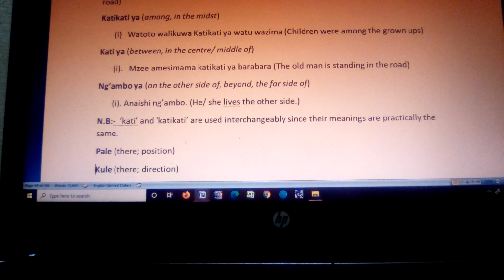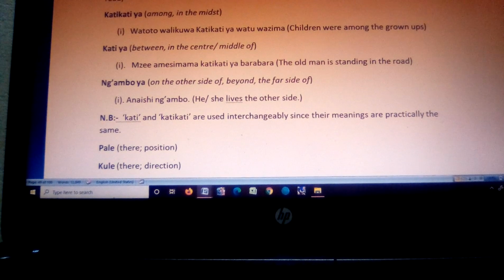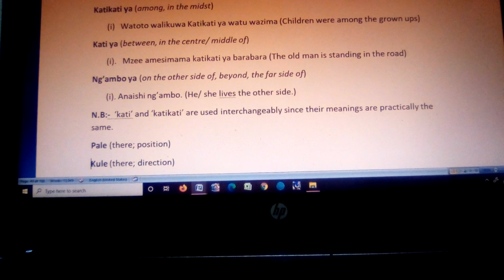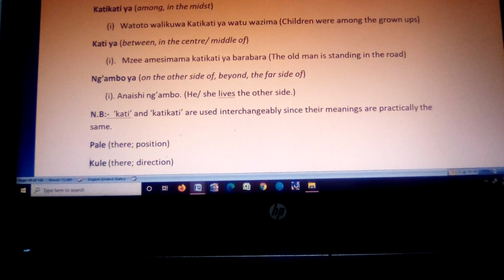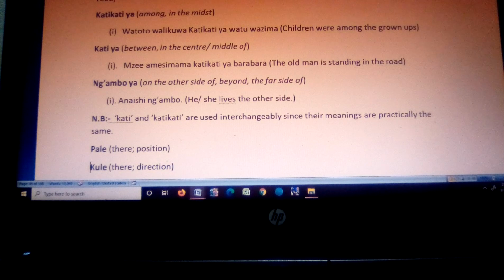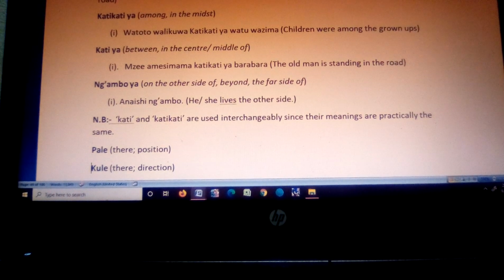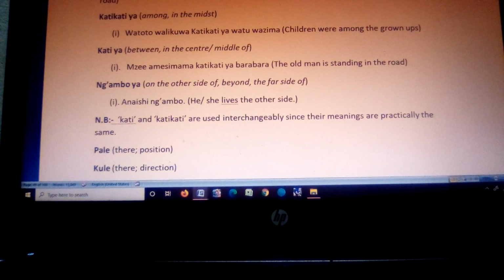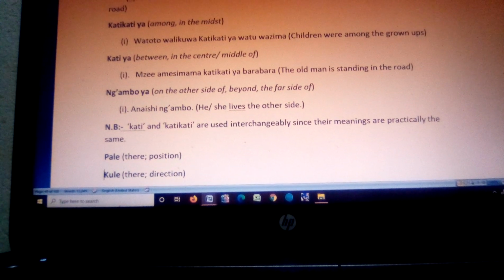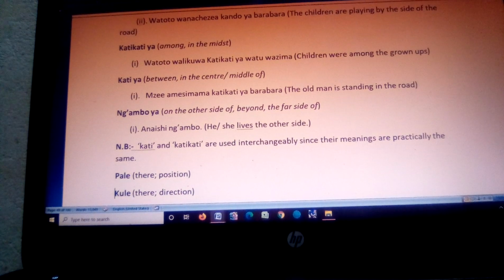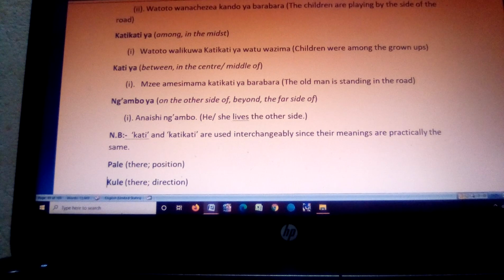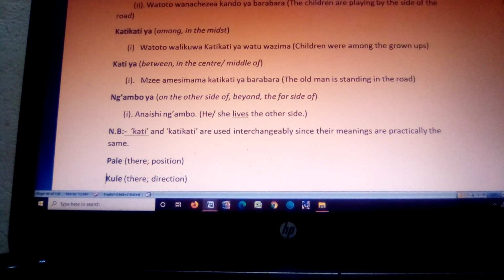Then we have another preposition of position. We have kati. Don't forget kati and katikati. The difference is very thin. For instance, we have kati just means between. It also means in the center. It can also mean, of course, in the middle of. For instance, we have mzee amesimama katikati ya barabara. The old man is standing in the road, or in the middle of the road actually.